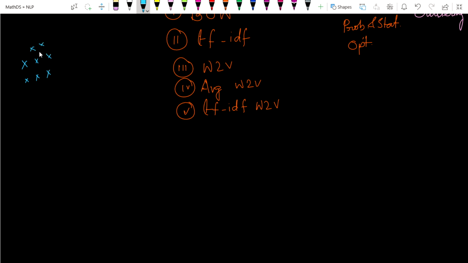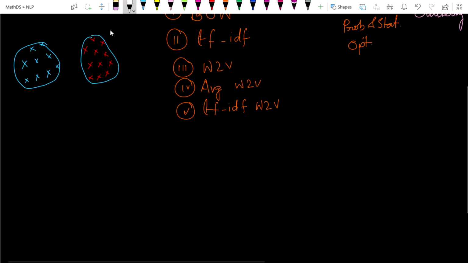These are some texts, and these are some other texts. If we manually read the blue texts, we find that these are positive texts, and if we manually read the other kind of texts, we find that they are negative texts.